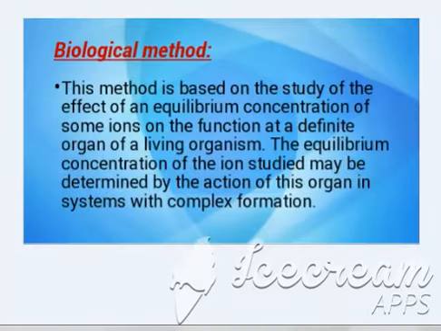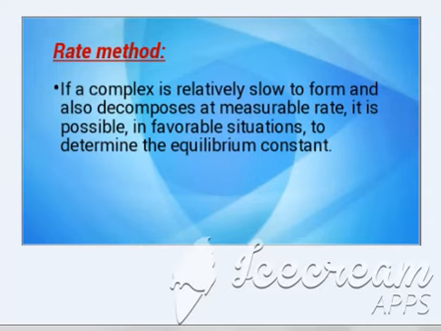Now the next method, the biological method. In this, the equilibrium concentration of the ion is studied to determine the action of the organ in the system with complex formation. Rate method. If a complex is relatively slow to form and also decomposes at a measurable rate, it is possible in favorable situations to determine the equilibrium constant.